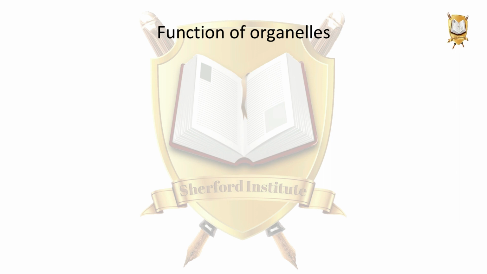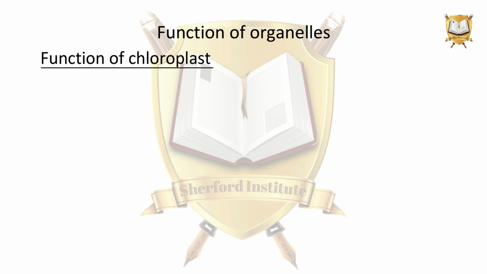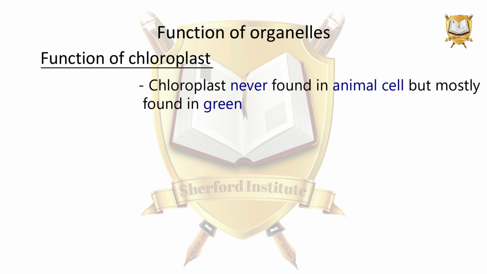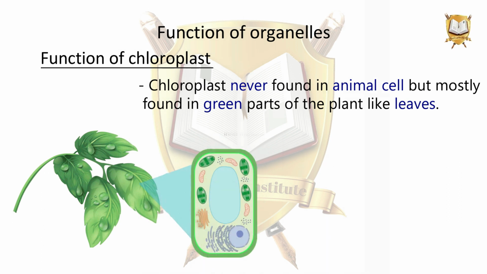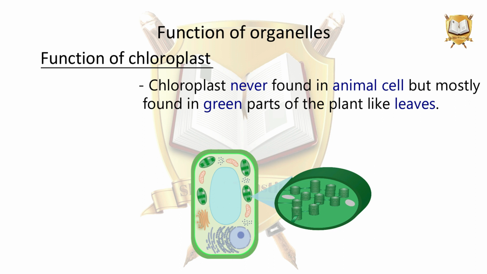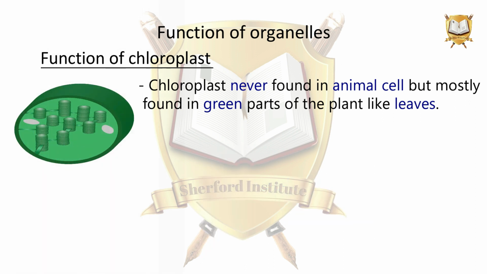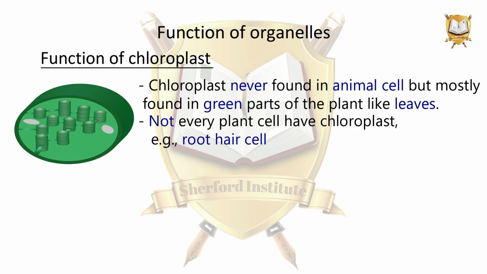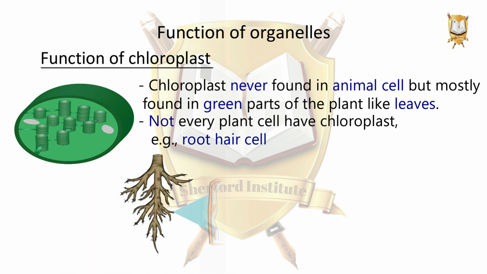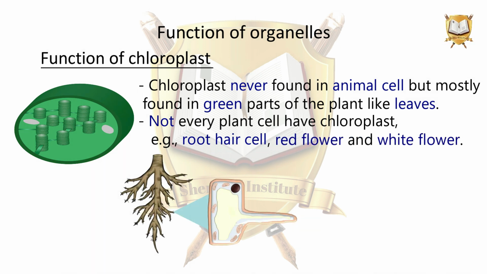Function of organelles. Function of chloroplast. Chloroplasts are never found in animal cells, but are mostly found in the green parts of the plant like leaves. Not every plant cell has chloroplasts. For example, root cells found in plant roots. Red flower and white flower.